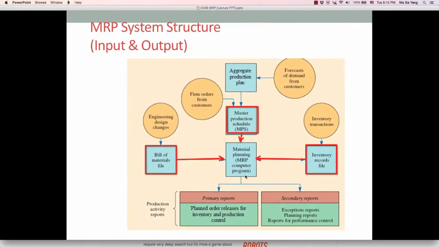Now let's look at the MRP system structure. In this diagram, I will show you two things: one is the input of the MRP system, the other one is the MRP output.